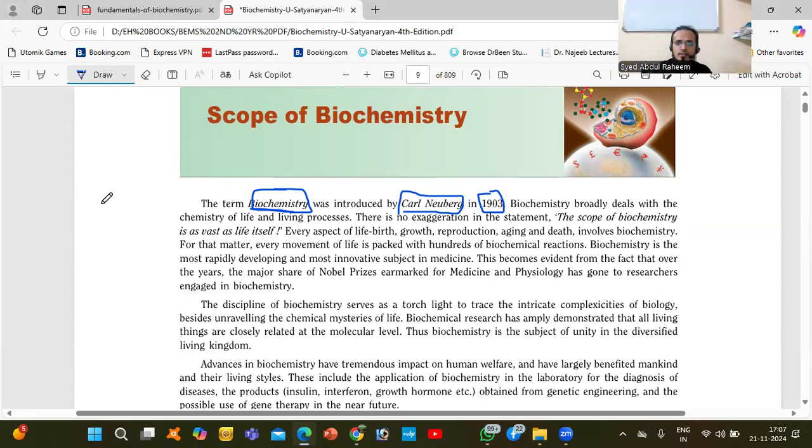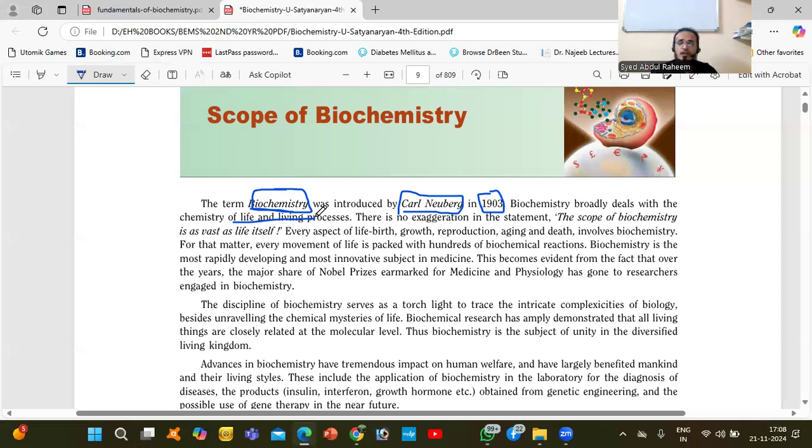Biochemistry broadly deals with the chemistry of life and living processes. Meaning, for the human body, we are living, alive. For our daily activities, for whatever we are doing in our daily life, behind that there is a broad number of chemicals in our body, but they are natural chemicals, which are very important for our body.